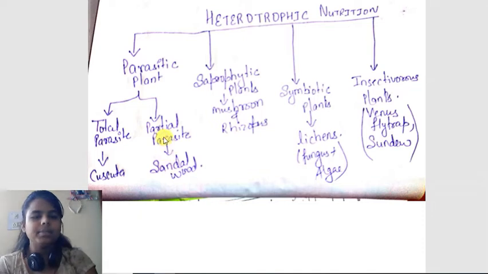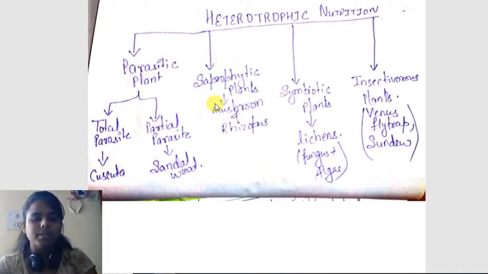Partial parasite means they do not obtain all the required nutrients, they just obtain some of them, such as sandalwood. Sandalwood obtains water and minerals from the root of another plant and prepares its own food. That means partially they are obtaining required material from other plants. So the other plant here will be called the host, and the one who is getting benefited is called the guest. So this is a parasite. They obtain nutrients from another plant. The plant from which they obtain is called the host, and they are known as the guest.